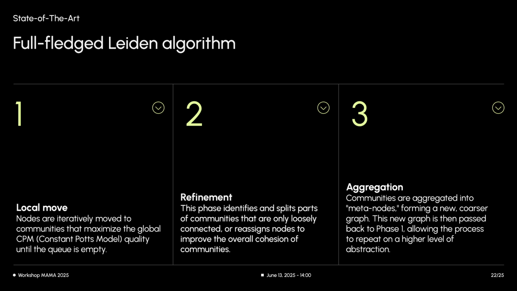Phase 3, aggregation. The communities identified and refined are then aggregated into single metanodes. A new coarser graph is built from these metanodes and the connections between them. The entire process, starting from phase 1, is then repeated on this aggregated graph. This hierarchical approach, introduced by the Louvain method, allows Leiden to explore and review community structures at different scales. While our convergence proof applies specifically to the first local move phase, the full algorithm is highly effective and widely